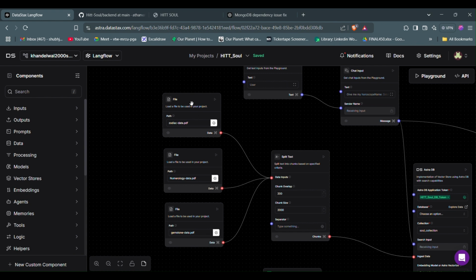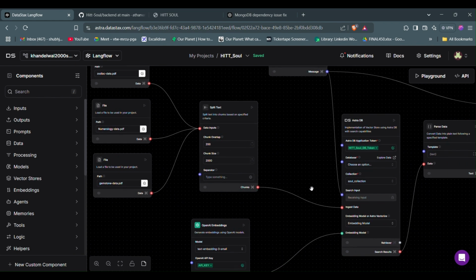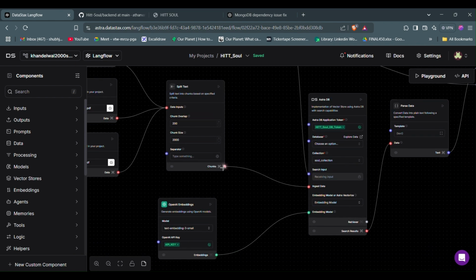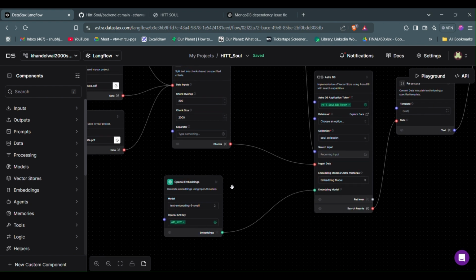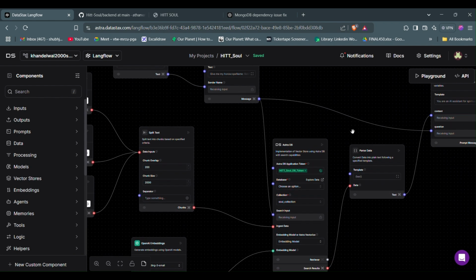So that's why we went to GPT and said, boil down the concept and essential points for every document in a JSON format. And after doing that, we fed it to a split text, which has a chunk overlap of 200 and chunk size of 2000, which is again variable. We can change it as per our needs. What we did next was we ingested it to the vector database and added an embedding system, which is OpenAI in our case. So this is our basic workflow, what we made to get the output from the chatbot.